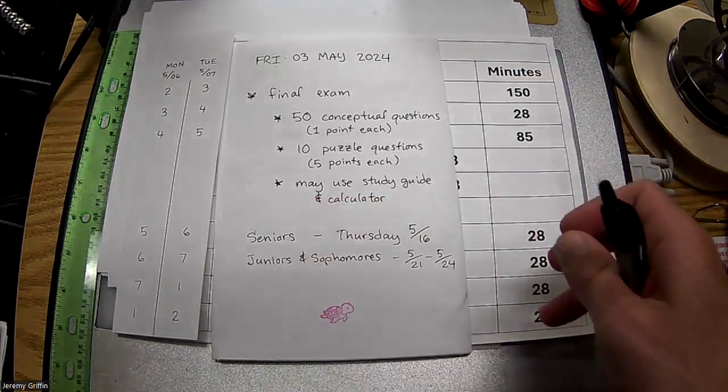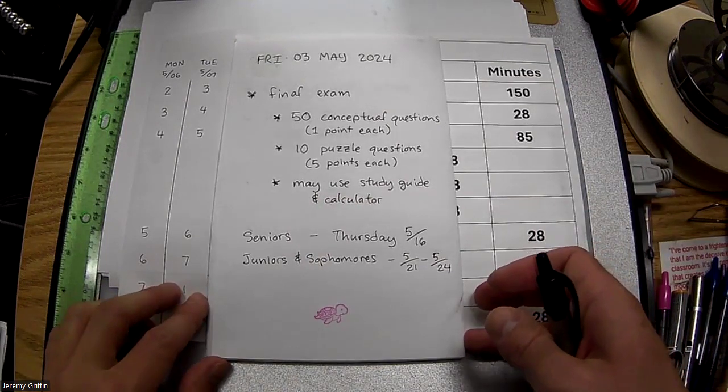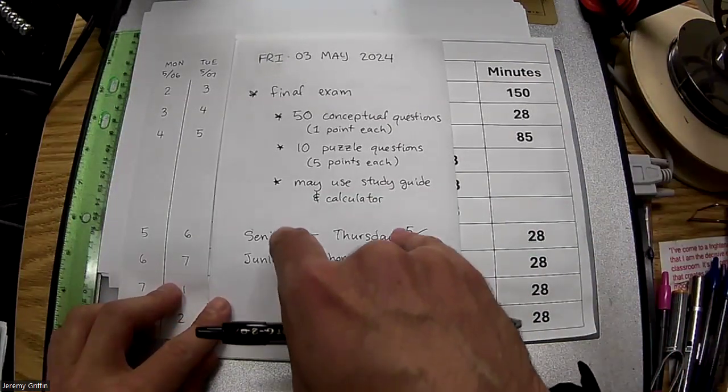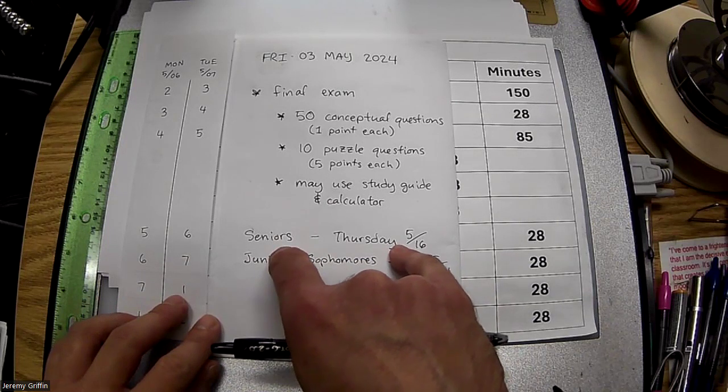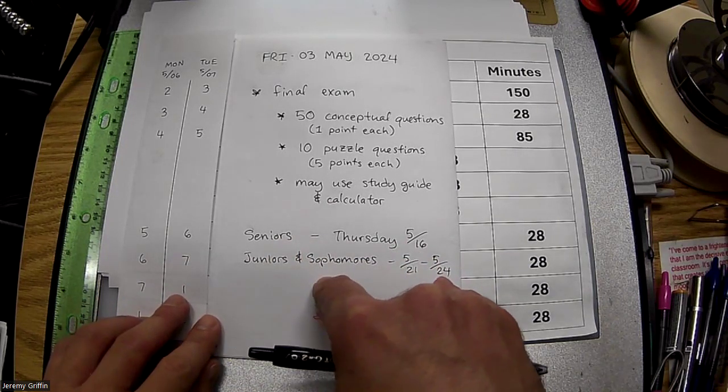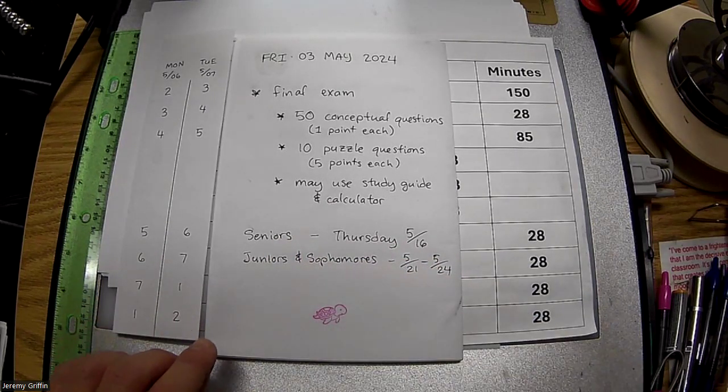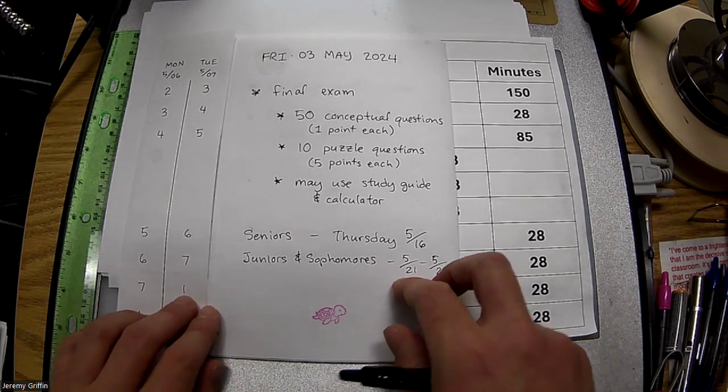So going over the questions, I want to take some notes. Seniors are going to take this final exam on Thursday, the 16th, and then everybody else is going to take it the week after. So it's going to go period 7, 6, 5, 4, 3, 2, and 1. You guys got that?